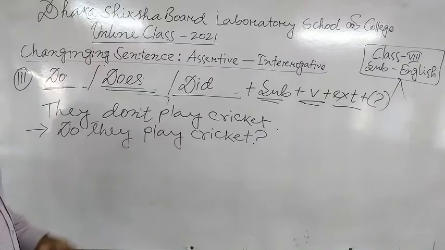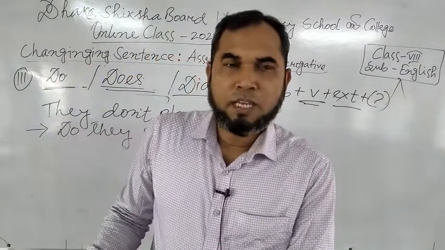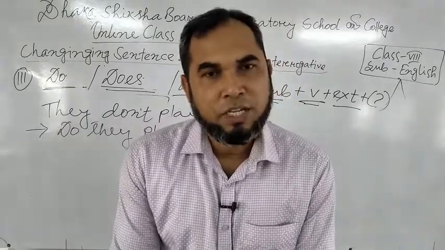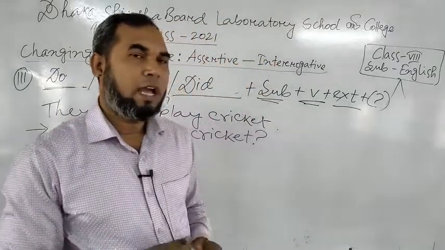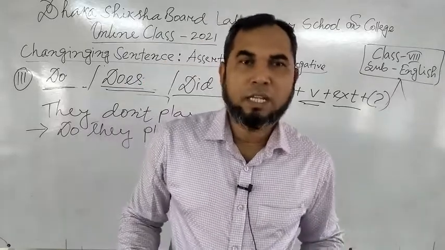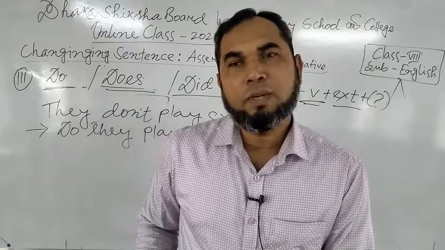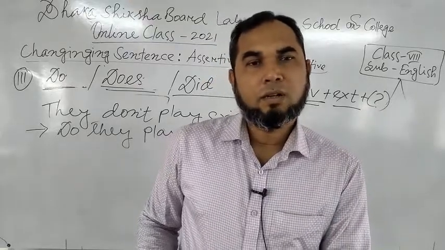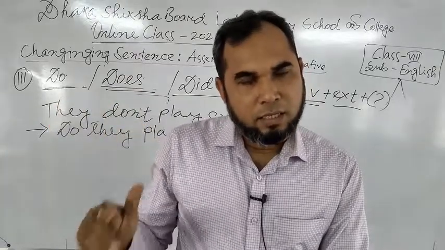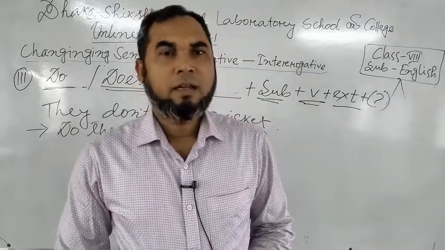Do they play cricket? So dear students, I'd like to close here today. We have discussed three important rules, assertive to interrogative. First of all, if we have an auxiliary verb, that is a to be verb or modal auxiliary, and the sentence expresses positive meaning, then it will be isn't, can't, etc. Not, then according to the structure I have written here. And if it expresses negative meaning, I have taught the structure here.